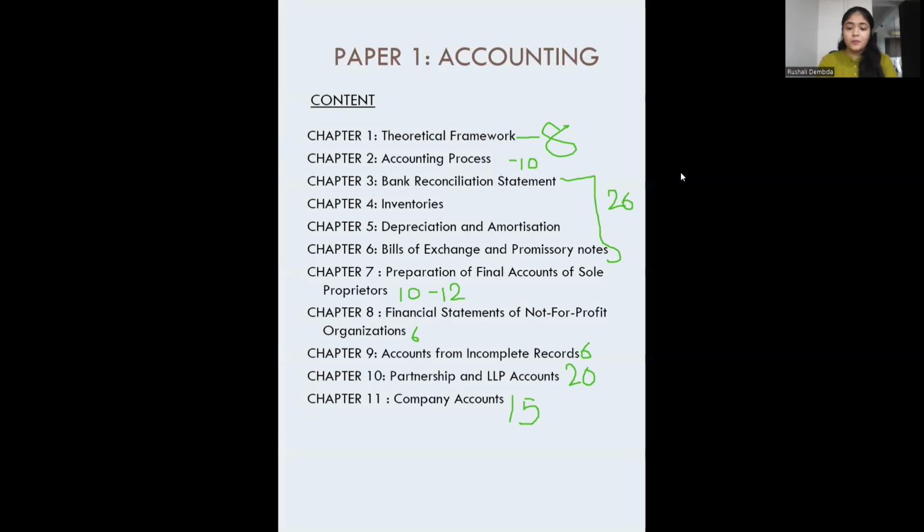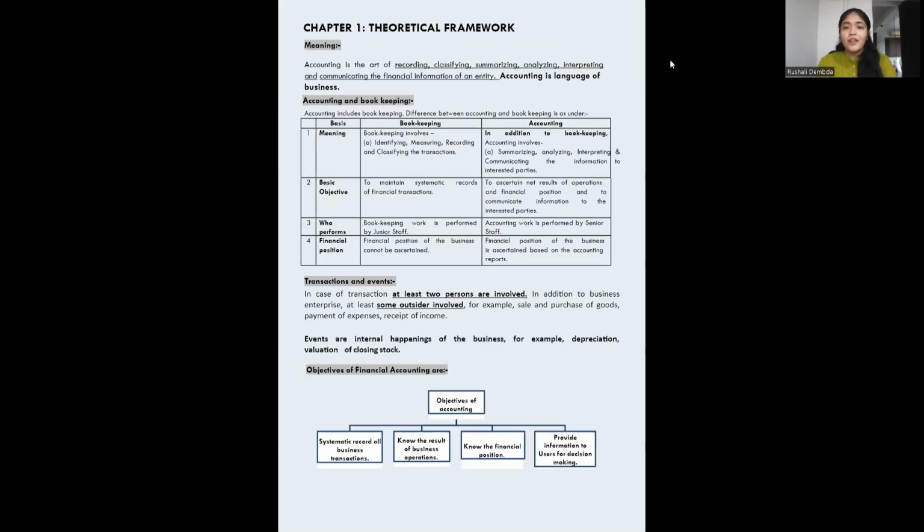Okay. Let's go to the next slide. Okay. Let's go. Now, we are going to study the first chapter. I'll just move this a bit. Yes. I hope it won't disturb us anymore now.